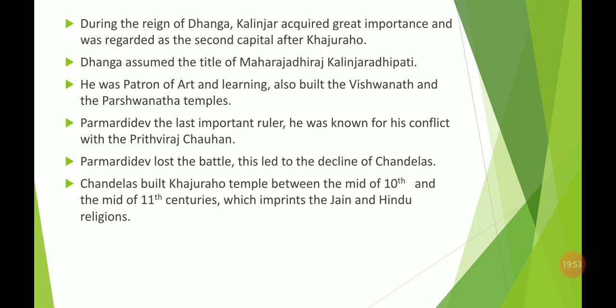The conflict between them was basically for the conquering of territory. Here Parmardidev lost the battle, and after losing that battle, the Chandelas started to decline. This was the time period when Parmardidev lost the battle, and because of it the Chandelas started becoming extinct.